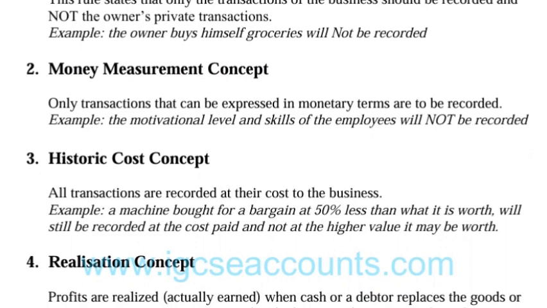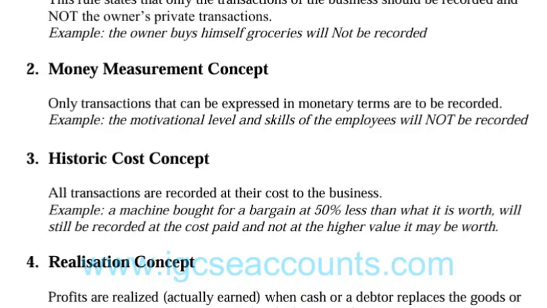Secondly, we have the money measurement concept. Only transactions that can be expressed in monetary terms are to be recorded. For example, the motivational level and skills of the employees will not be recorded. The motivational level means how enthusiastic they are. That will not be recorded, and neither will the skills of the employee. For example, if you do an hour of work, you will get paid according to that hour of work. Your motivational levels or the amount of work you're getting done within that hour is irrelevant in any accounting manner.